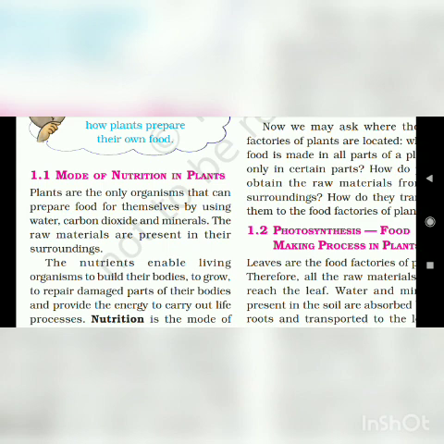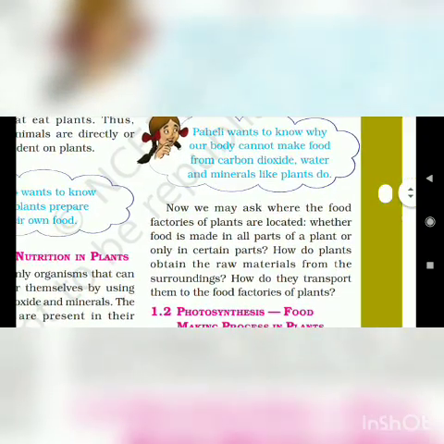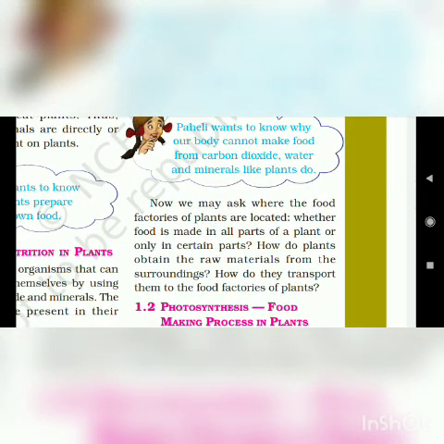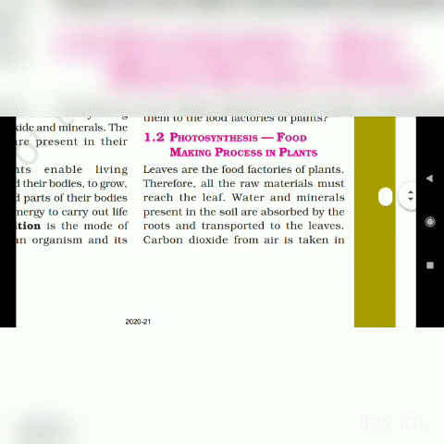The enclosed boundary of the cell is called the cell membrane, the spherical structure is called the nucleus, and the jelly-like substance is called cytoplasm. If anybody asks you what cytoplasm is, it is the gel-like substance which is present in our cell. And the cell membrane is the outer, enclosed boundary.